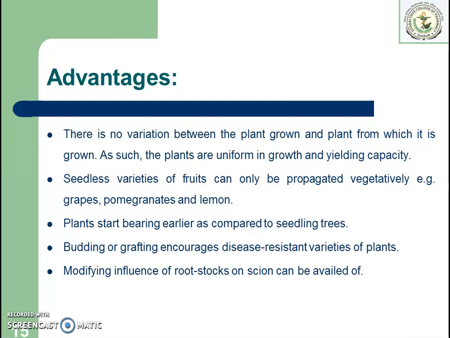So the advantages of two species can be taken and grown together. Then inferior or unsuitable varieties can be overlooked. Means those varieties which are of inferior quality or unsuitable can be rejected, and only those having better characteristics can be selected and cultivated.